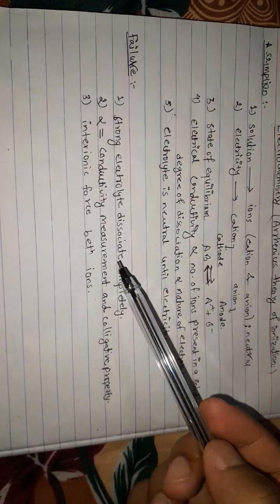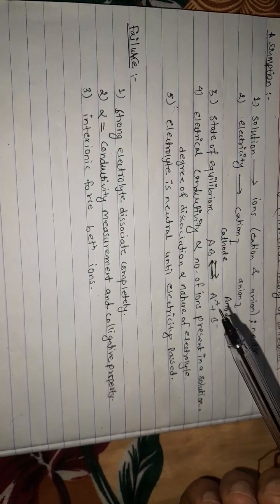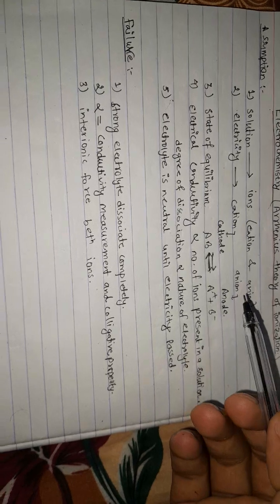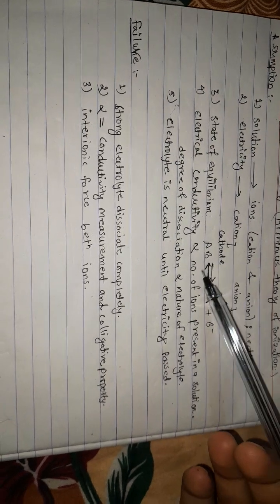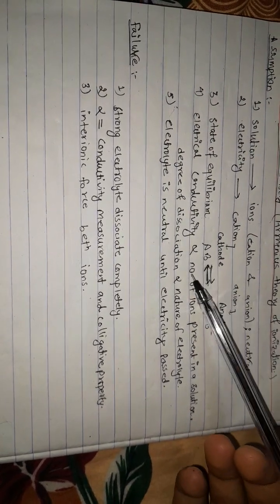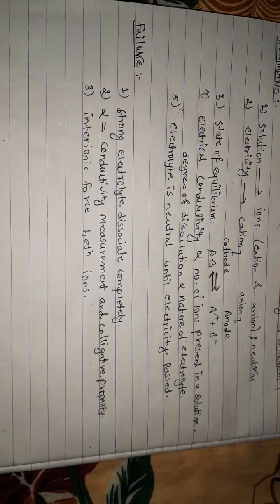So what are the failures? The Arrhenius theory is generally for weak electrolytes, but it has some failures. So let's talk about that. The first failure is that strong electrolytes dissociate completely. That's why there is no equilibrium in a strong electrolyte, but there might be equilibrium in a weak electrolyte.